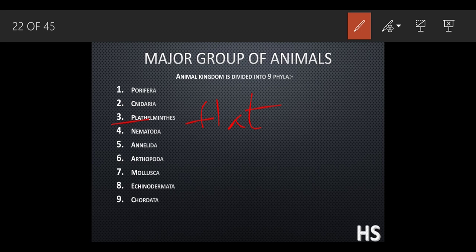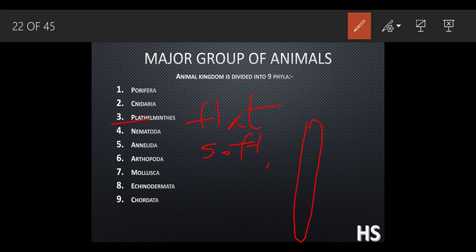So basically they are the flatworms. They have the soft body. They have this small soft body, and their bodies are unsegmented. Like this is the structure of the flat helminthes. Okay, this is the structure. What does unsegmented mean?